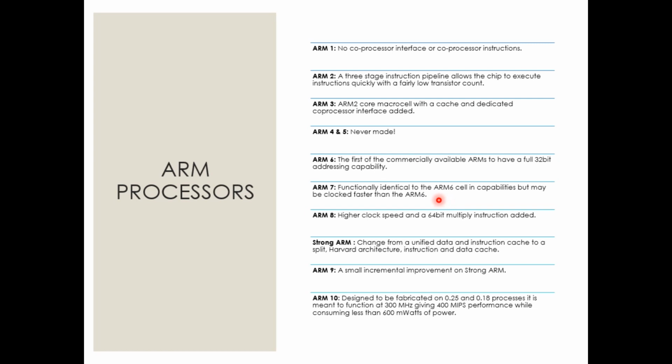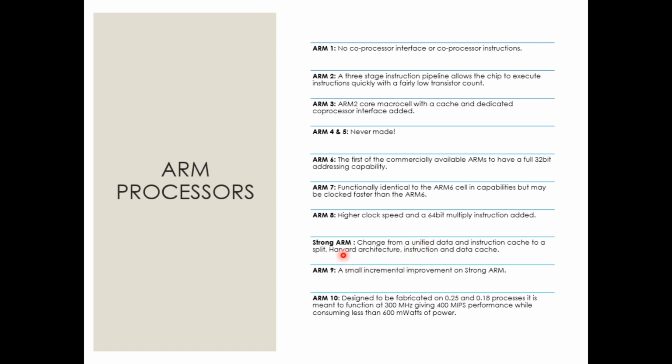ARM7 had 32-bit application capability, and it was updated to 64-bit to give ARM8. That makes the next version. There is not much difference other than that. Basically, a 64-bit multiply instruction was added, which makes ARM8 superior to ARM7. So in such applications, you will prefer ARM8.